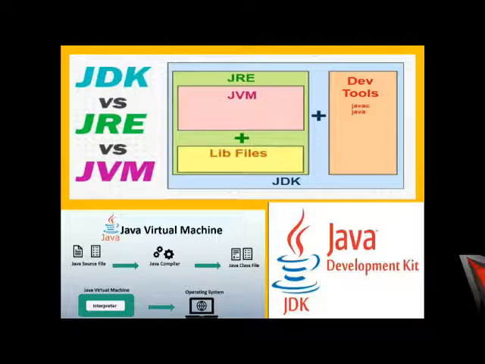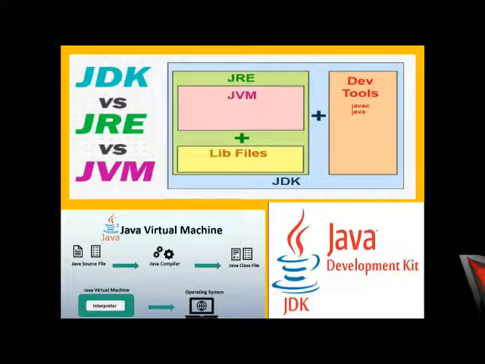JVM is the Java Virtual Machine. It is present in the interpreter. It is the name of the interpreter which converts the final set of code before running it on any operating system. And JRE is the Java Runtime Environment within which we write our code using keywords, and we get the output.